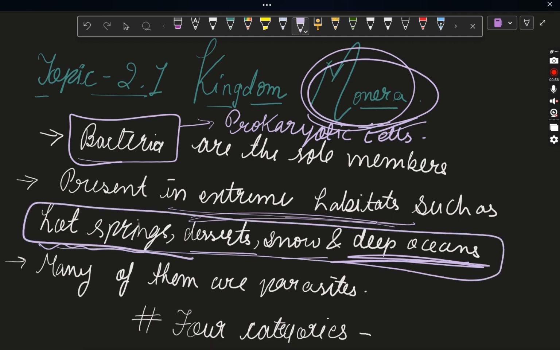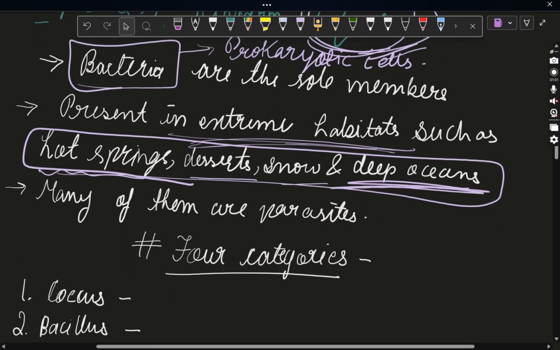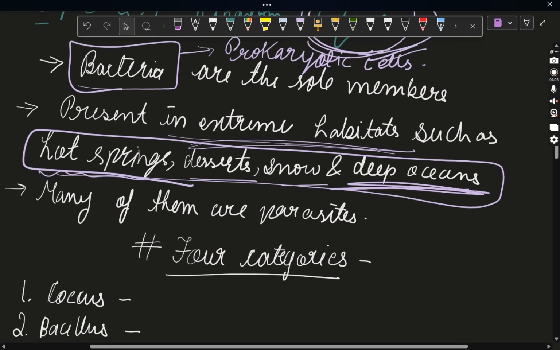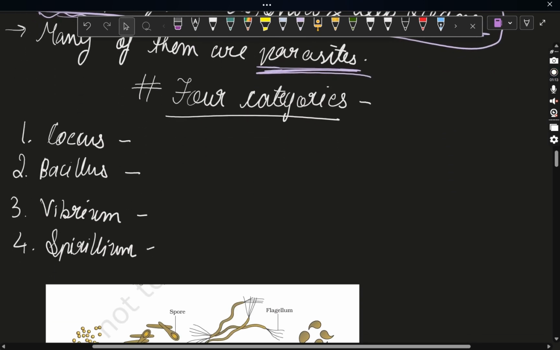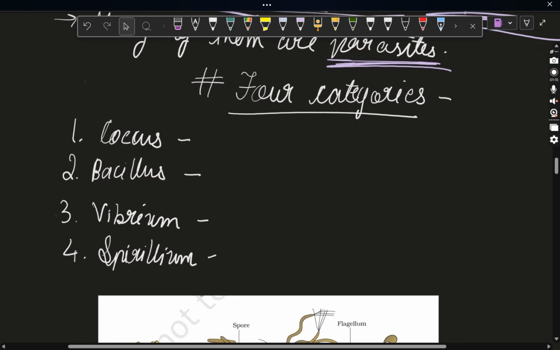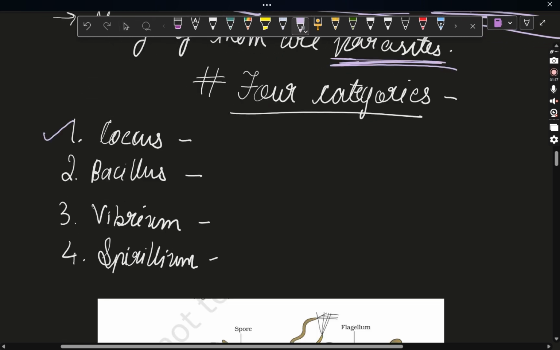This is part of Kingdom Monera only. Next, many of them are parasites, meaning they live on other living organisms and get nutrients from that organism.